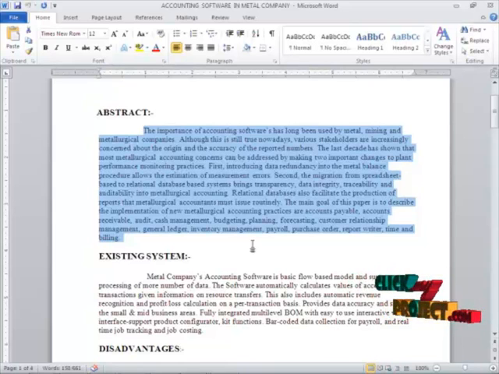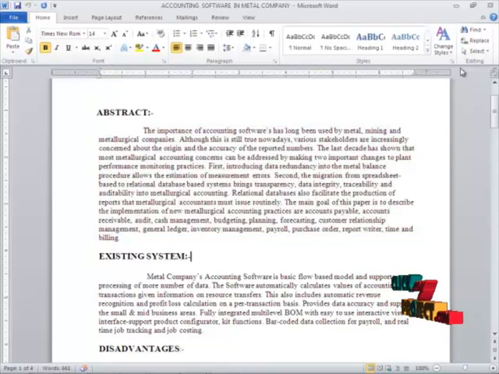The main goal of this paper is to describe the implementation of new metallurgical accounting practices: accounts payable, accounts receivable, audit, cash management, budgeting, planning, forecasting, customer relationship management, general ledger, inventory management, payroll, purchase order, report writer, time and billing. This is all the objective of this project.